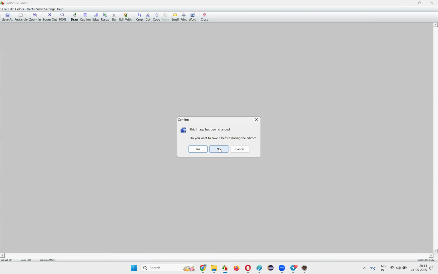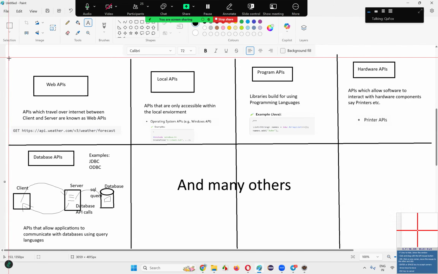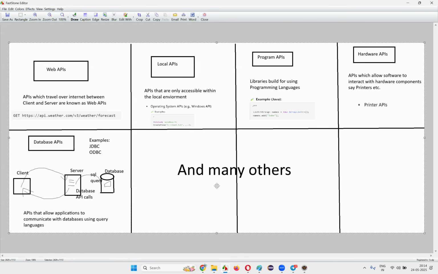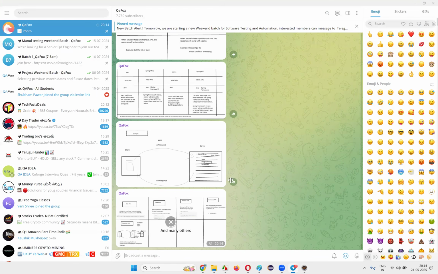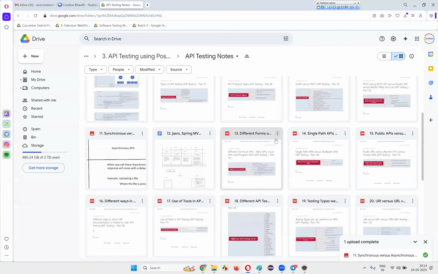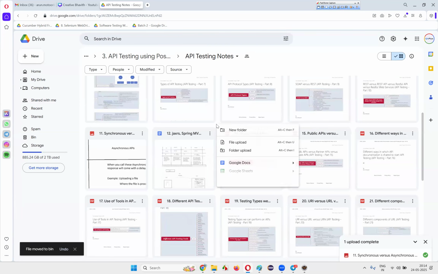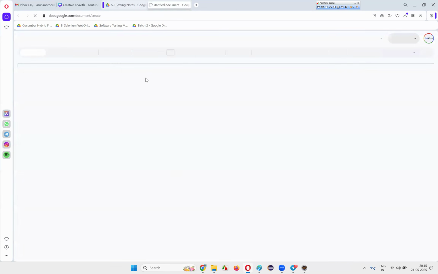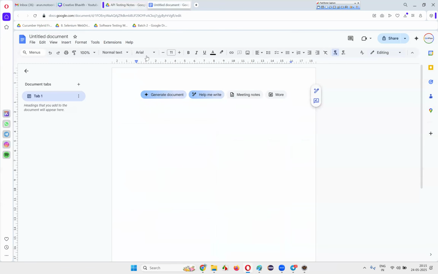So a good number of API types we have already done. Some R&D or research, so this you can use, guys. Another way of categorizing the types of APIs. Here I'll go and instead of writing this, I'll delete this one. The 13th one, the notes were not correct there, so older notes. I'm just changing it so that we'll get the proper details now. So this is like 13, right? So 13. Okay, let's write that.